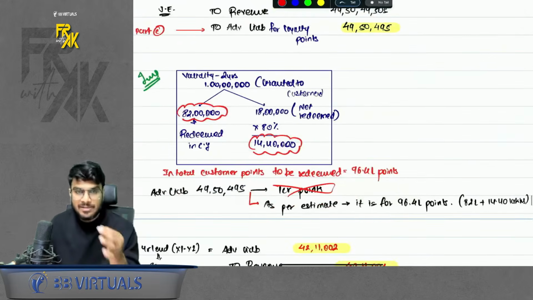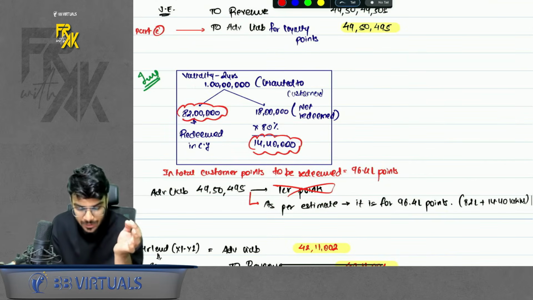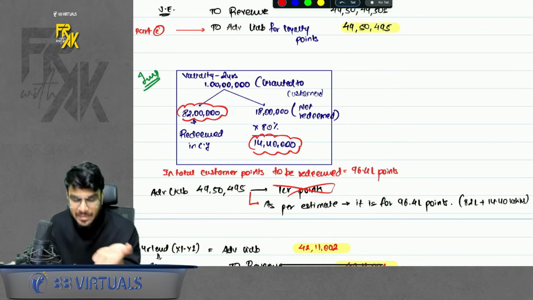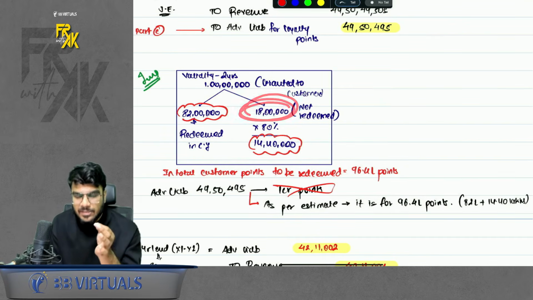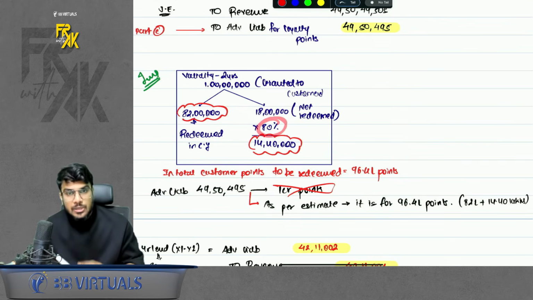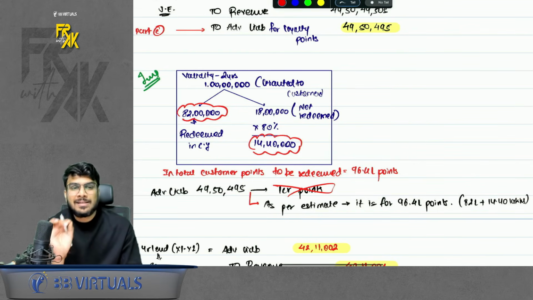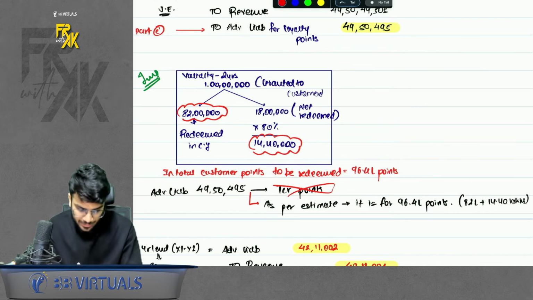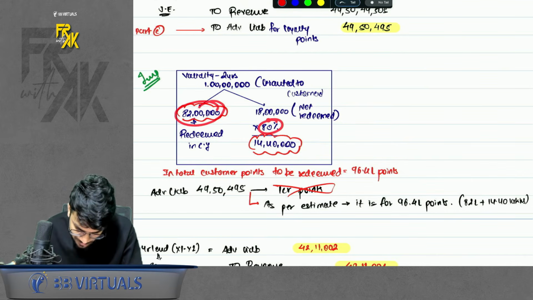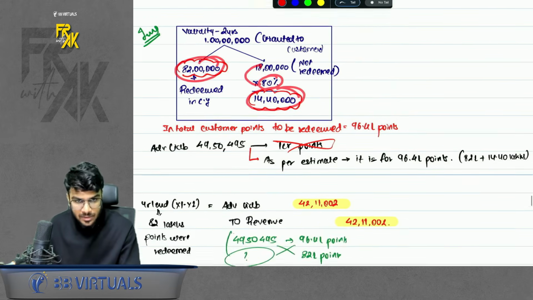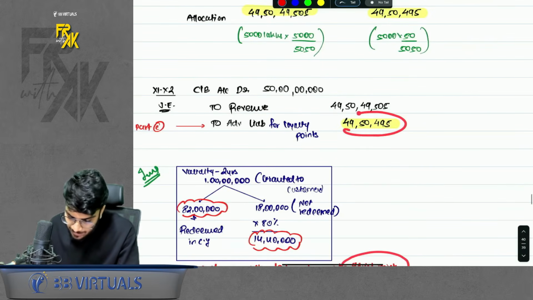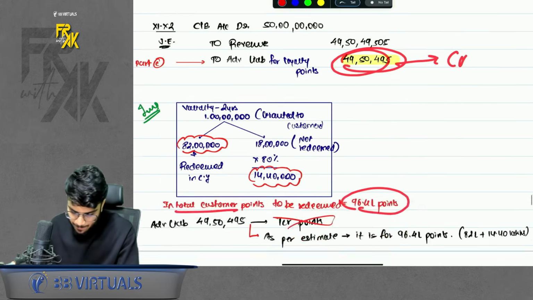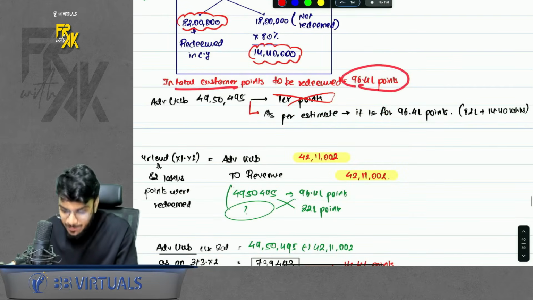In case you remember, we discussed also that out of 1 CR points, if 18 lakhs remain unredeemed, that means 82 lakh points are redeemed. Second, out of the pending 18 lakhs, only 80% will be redeemed. So in short, how many total points are redeemed as per the company's expectation? 82 plus 80% of 18, that is 14.4 lakhs. So in general, the customer redeems only this many points. So this liability, we will assume it is not for 1 CR points. We will assume that it is for only 96.4 lakh points.